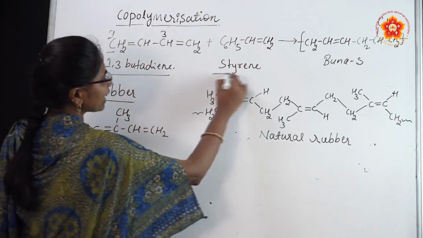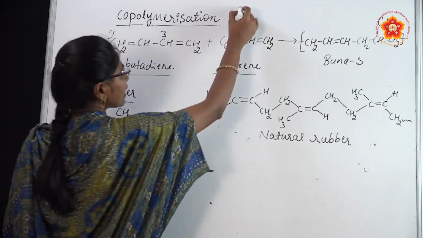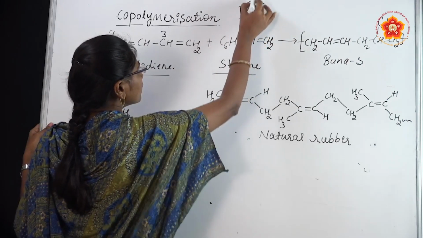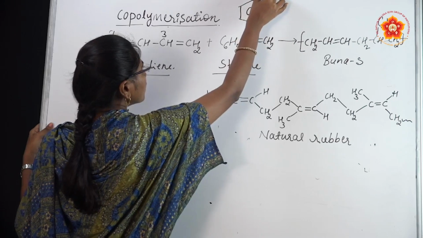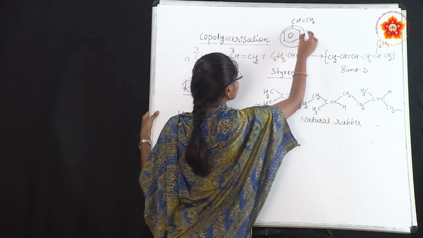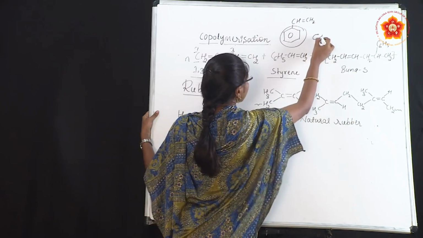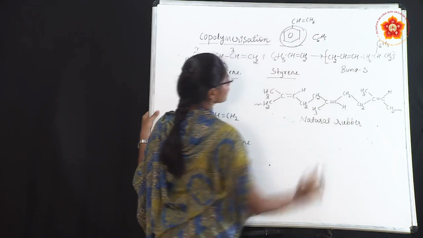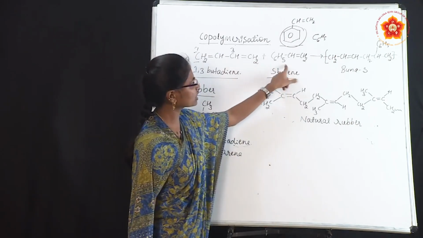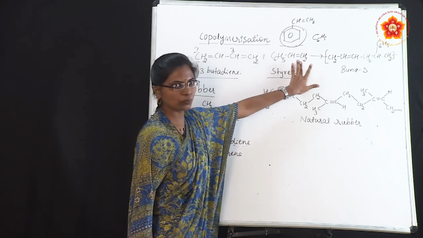Next one is styrene. This is a styrene molecule, C6H5CH=CH2.